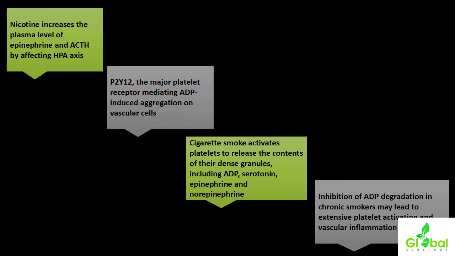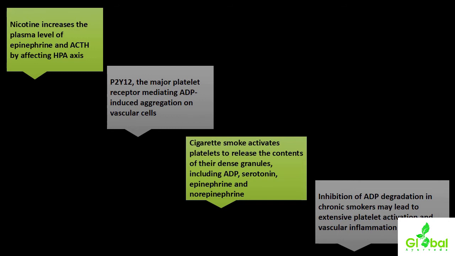Particularly the nicotine has adverse effects over the two hormones, epinephrine and ACTH. And P2Y12, the major platelet receptor, mediates ADP induced aggregation on vascular cells. So if there is influence over these components along with ADP or other ACTH related hormones, it will induce aggregation in vascular wall regions.